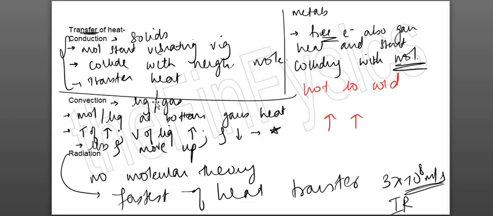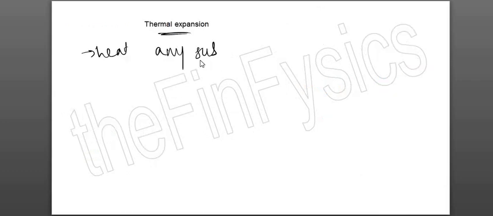The next part is thermal expansion. Whenever you heat any substance, let it be solid, liquid or gases, the molecules gain energy. हमने देखा. Okay, they vibrate vigorously in solids, in liquids and gases. Temperature बढ़ जाता है, volume बढ़ गया. This increase in volume happens in solids, liquids and gases both. This increase in volume is known as thermal expansion.